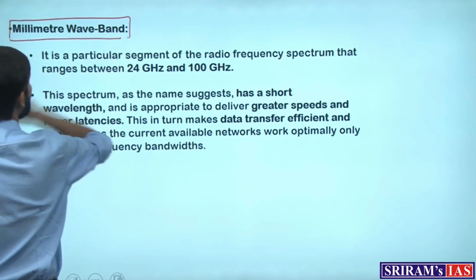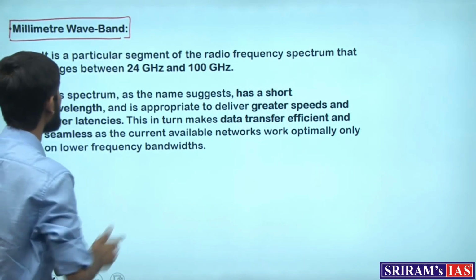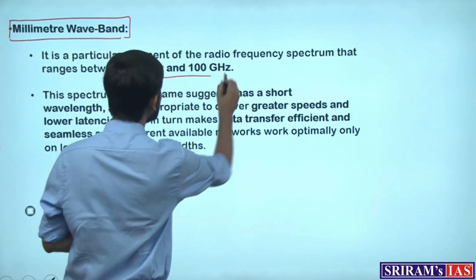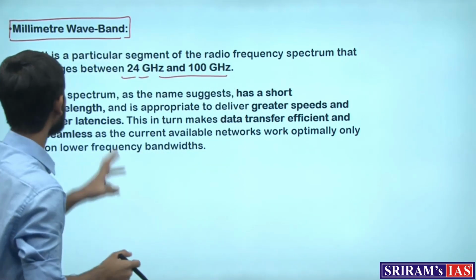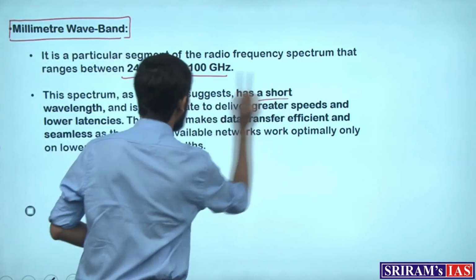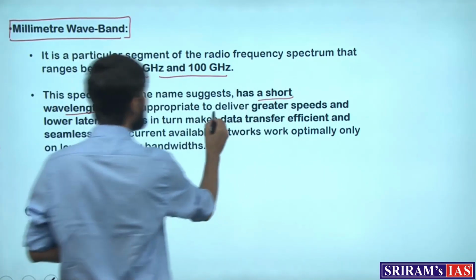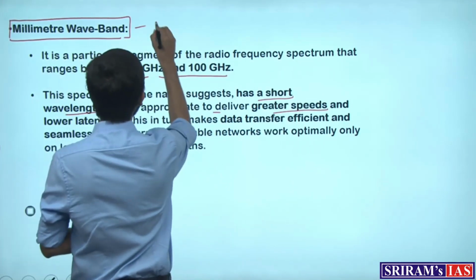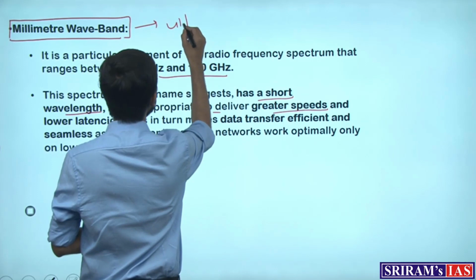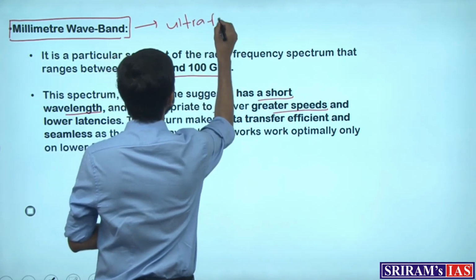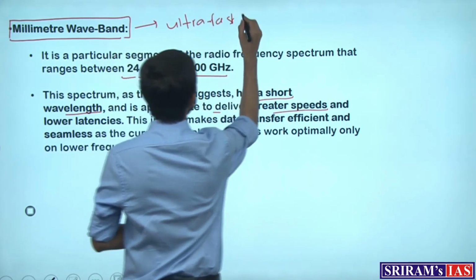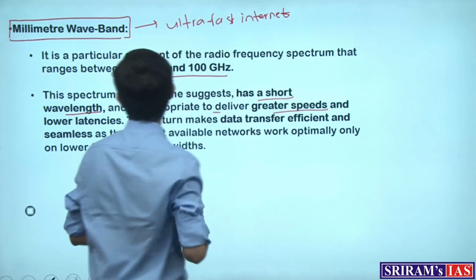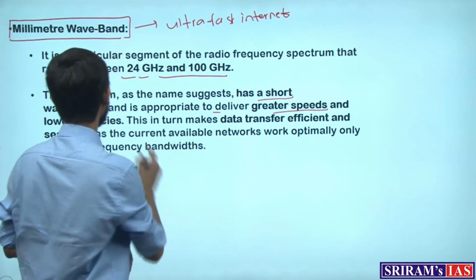This is a part of the high frequency band, wherein the frequency increases again from over 24 gigahertz to 100 gigahertz. Since it has a short wavelength, it would be delivering greater speeds. So the characteristic again is fast, ultra fast internet speed. This is the characteristic of the millimeter wave band, which again